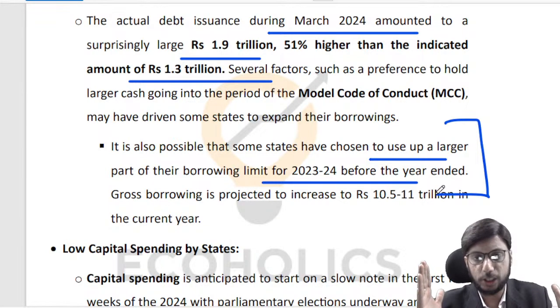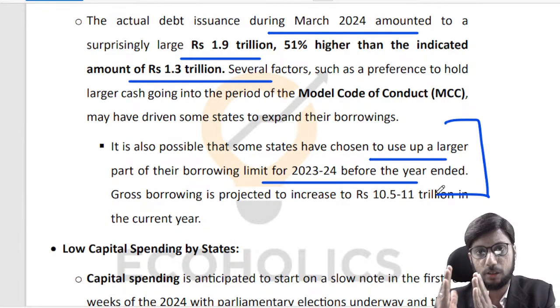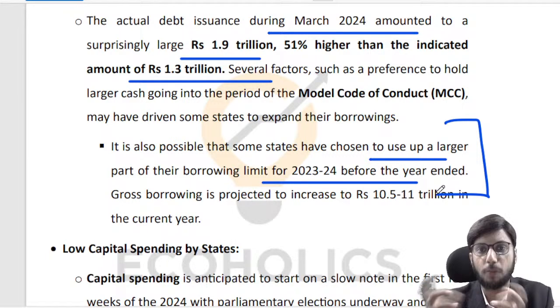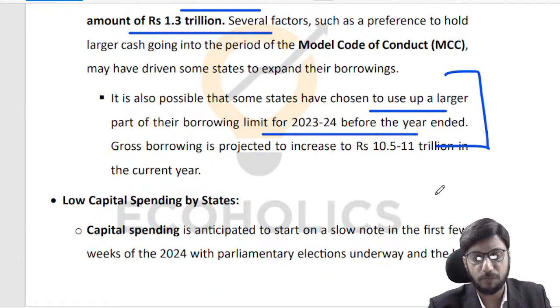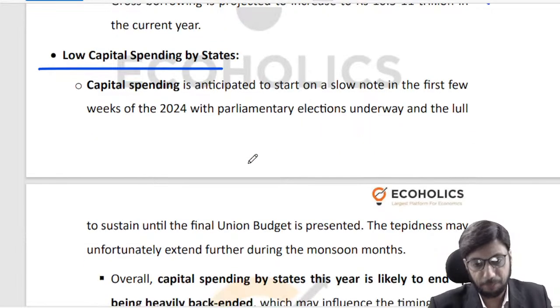That means that money should have been utilized throughout the year. But typically what happens is that we back end a lot of borrowing, we back end a lot of expenditure, right? So that's typically how governments are working. It's called March rush, right? That as the deadline approaches, you start ramping up your activities, right? Low capital spending by states, that is a concern, right?